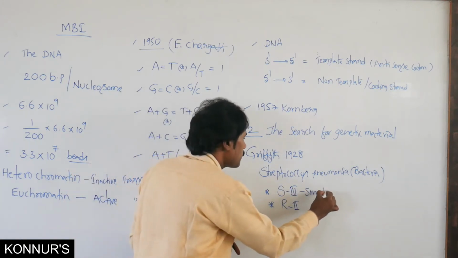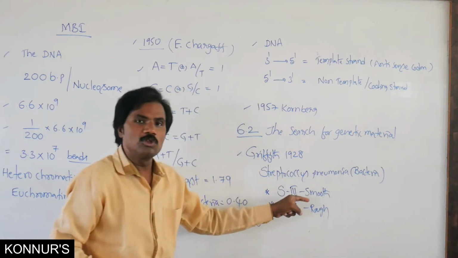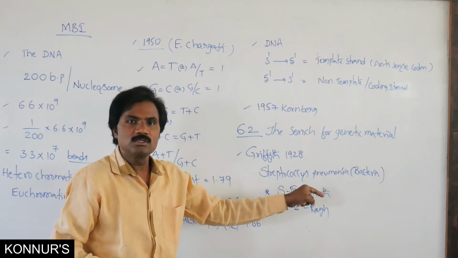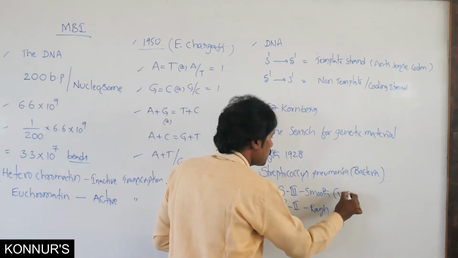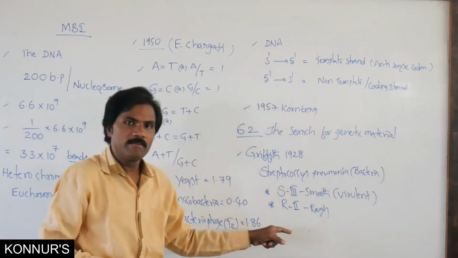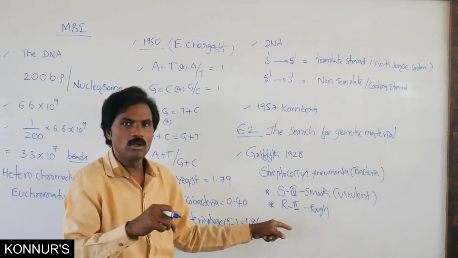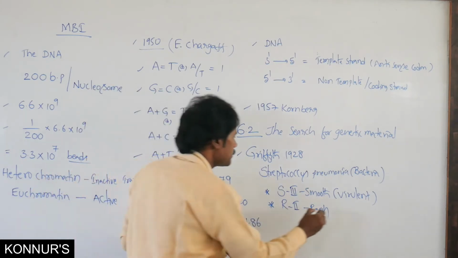The smooth one is virulent, poisonous. The rough one, without a capsule coat, is non-virulent.